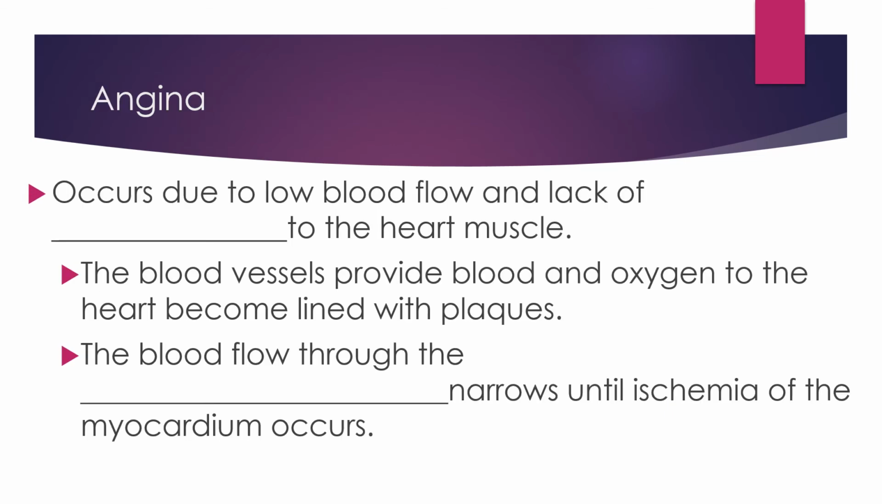Now we're going to transition and look at angina. Angina occurs due to a low blood flow and lack of oxygen to the heart. So remember, the blood vessels provide blood and oxygen to the heart. Angina occurs when the arteries become lined with plaque. The blood flow through the coronary arteries narrows until ischemia of the myocardium occurs.